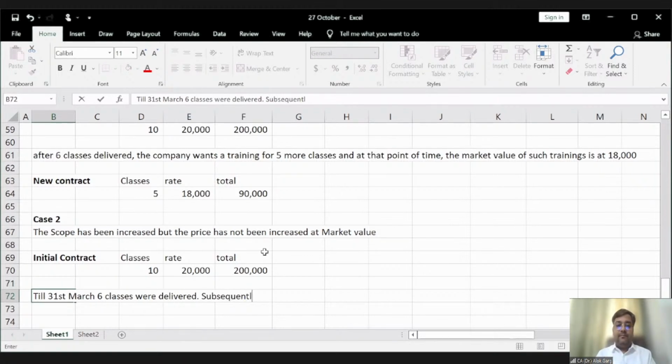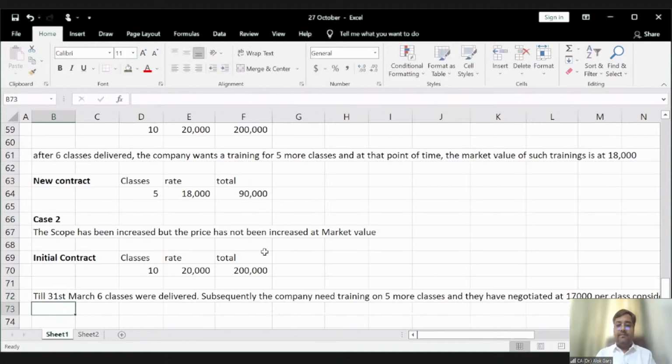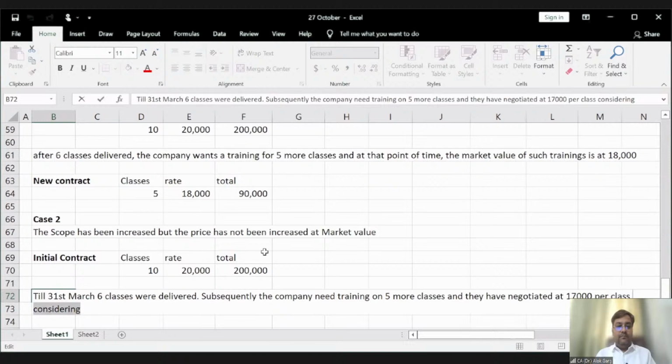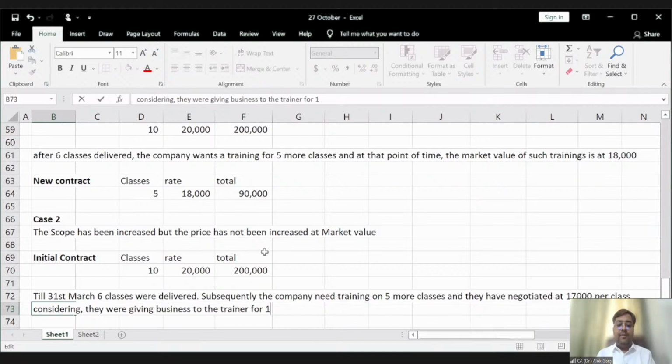Subsequently, the company needs training on 5 more classes, and they have negotiated at 17,000 per class, considering they were giving business to the trainer for 15 classes.